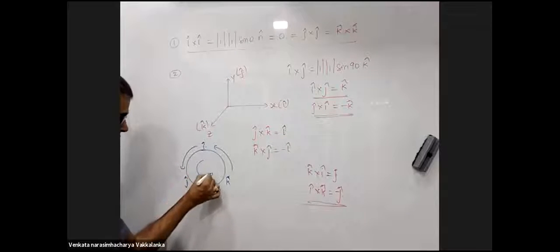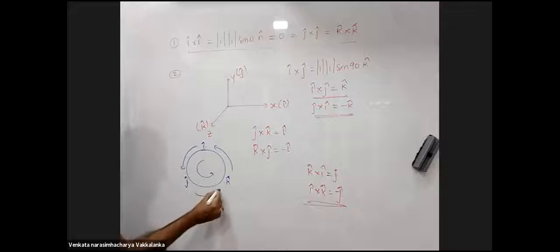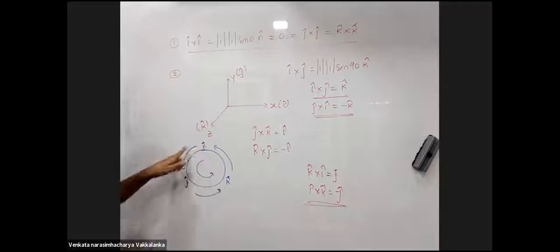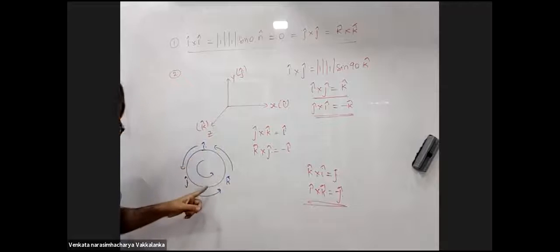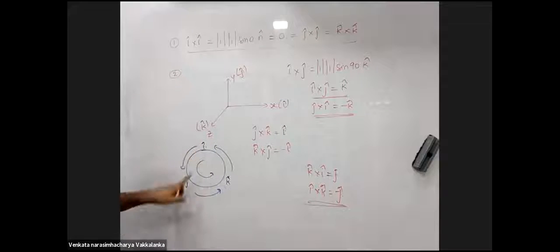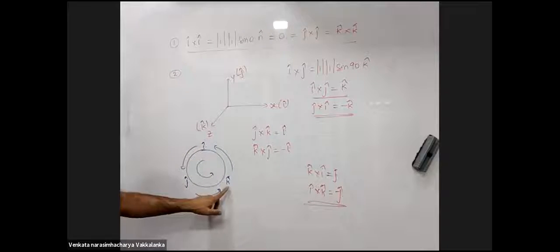Go in anti-clockwise direction, right? When you are writing ijk, write it in anti-clockwise direction. i cross j is k. j cross k is i. k cross i will be j.